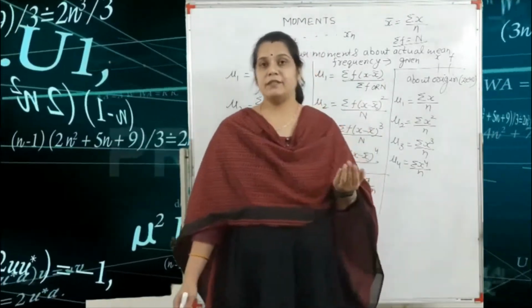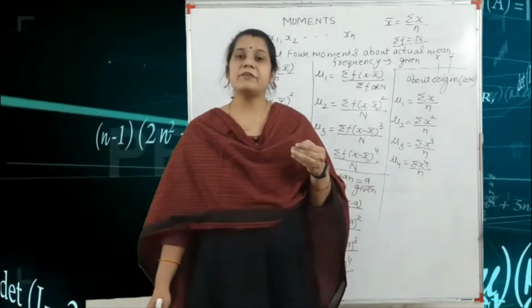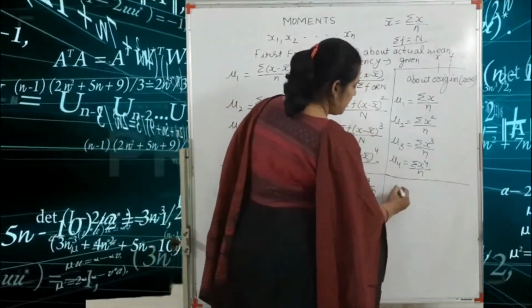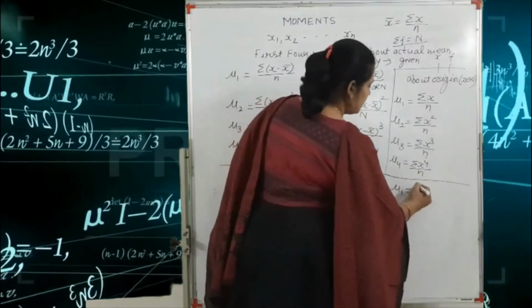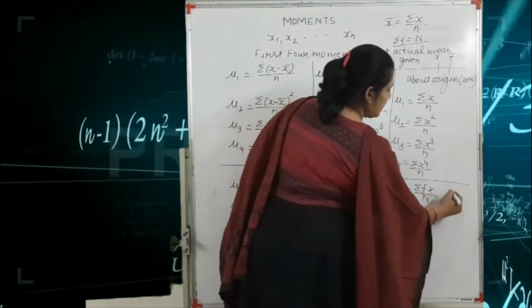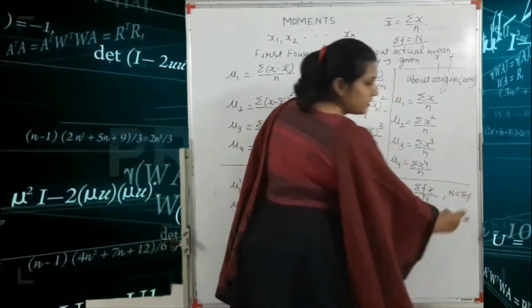For example, in this question, we are given the frequency. So according to frequency about origin, mu1 is equal to summation fx upon capital N, where capital N is equal to summation f.